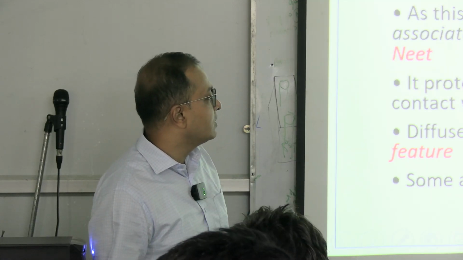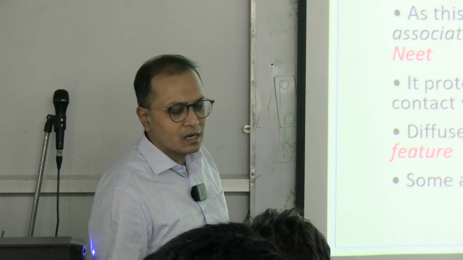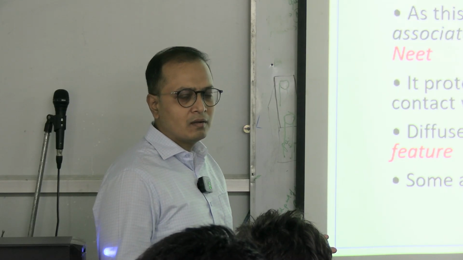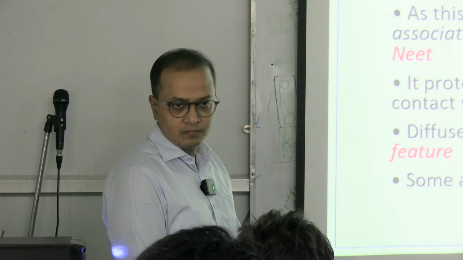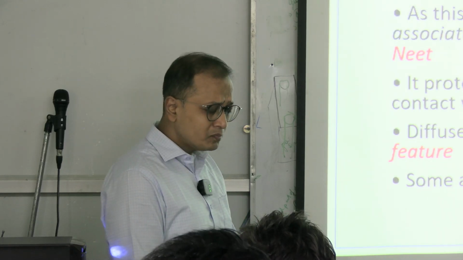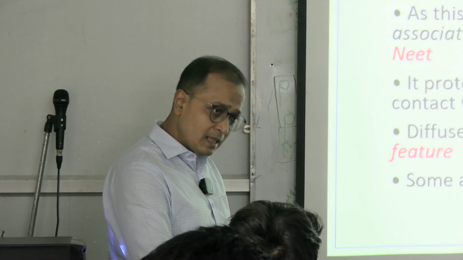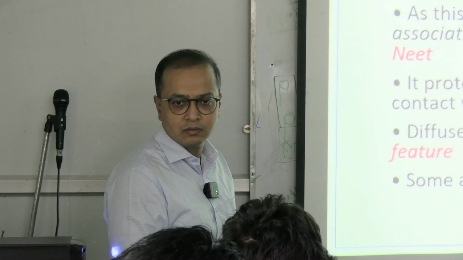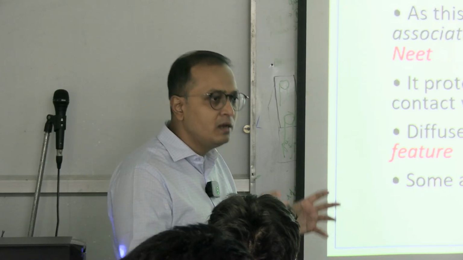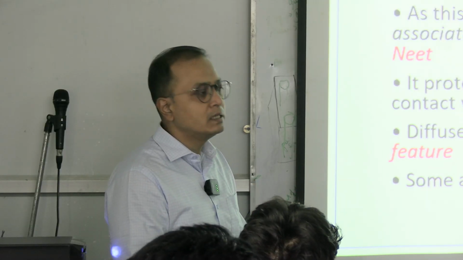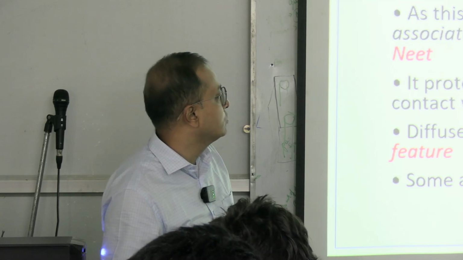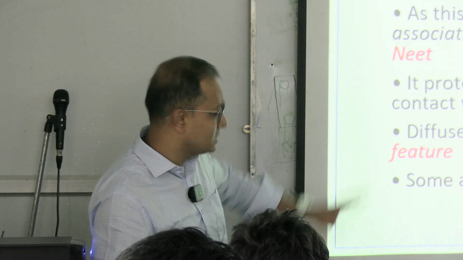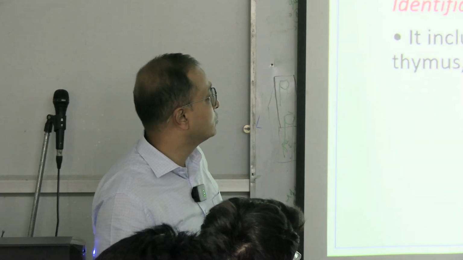So, these are diffuse, and diffuse, as you can understand, means they are not very localized. That means their barriers are also not very well defined. These lymphoid cells or lymphocytes are covered by some kind of capsules, very thin, non-tangible capsules covering this particular element, which is known as MALT, a diffuse lymphoid organ. This is one thing, to cut the long story short.